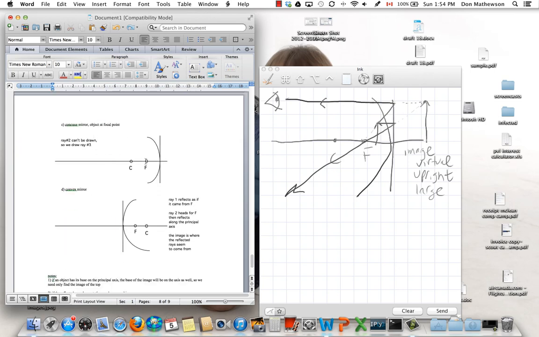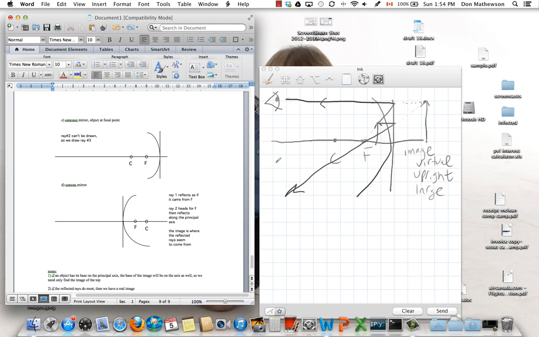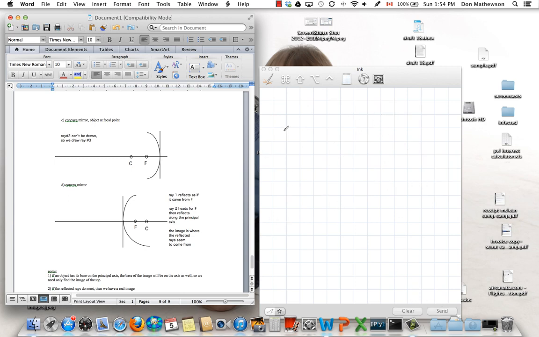Okay, what happens if the object is actually at the focal point? So let's again draw the principal axis. In the thin mirror approximation, the reflection will happen right there. So here's the focal point, here's the optical center. Now we're going to put the object right here. Parallel to the principal axis, the ray reflects through the focal point.